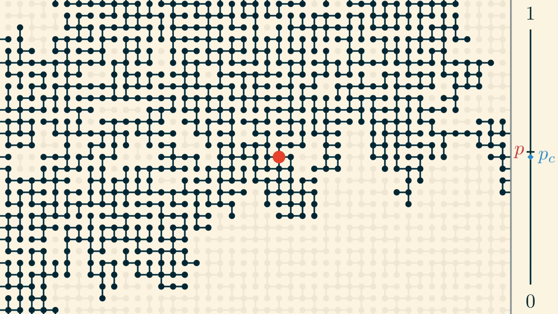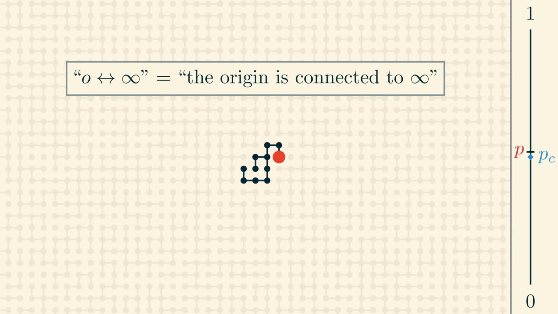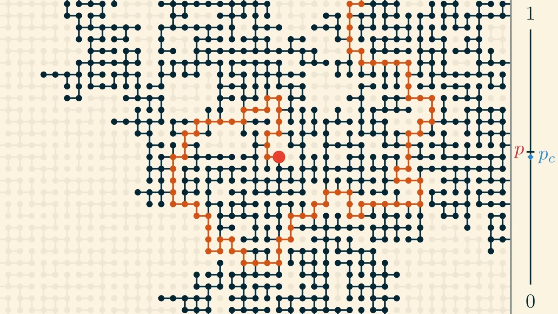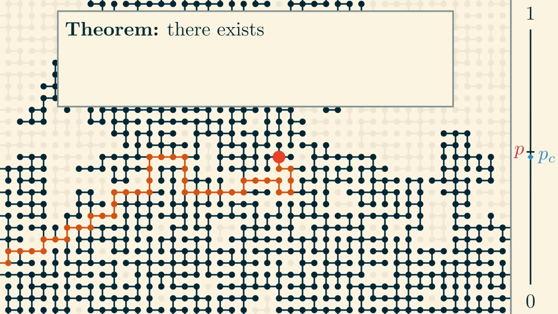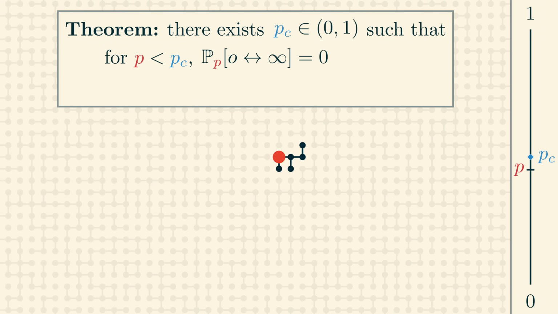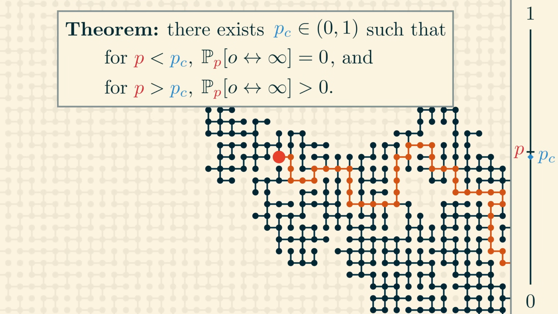One more thing. The cluster of the origin is infinite if and only if there's an infinite simple path of open edges starting at the origin. We abbreviate this by saying the origin is connected to infinity, written with a double arrow like this. All this means is that we will actually prove the following statement. There exists a critical parameter, called PC, such that for p less than PC, there is 0 probability that the origin is connected to infinity. And for p greater than PC, there is positive probability for this event to occur.